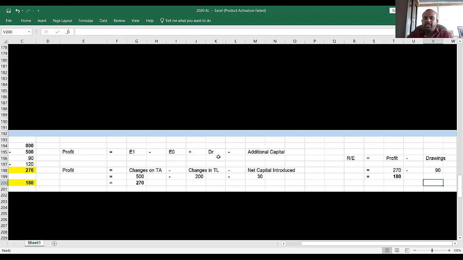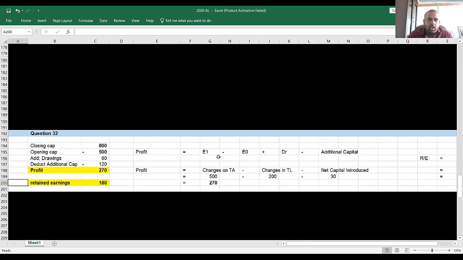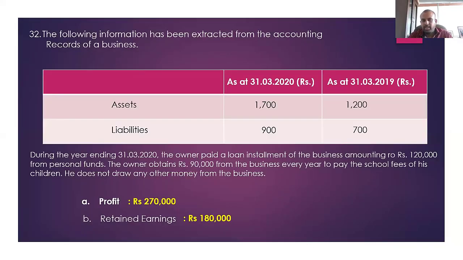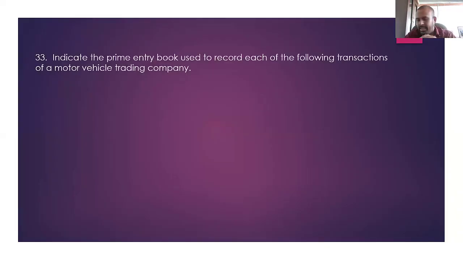Again, a profit you reinvested. So that's the best way of generating the assets to the business. Retained earnings. From the earnings, if you can generate the assets, it's really good. Right. So that is all about question number 32 of the paper. And we will move to the next question, which is question number 33. So the correct answer for question number 32B part is 180,000. Right. Question number 33.